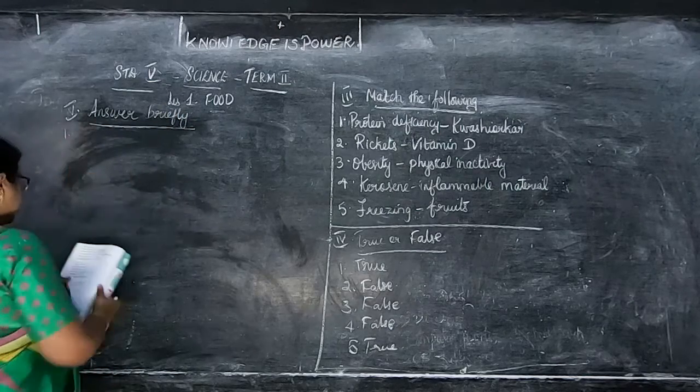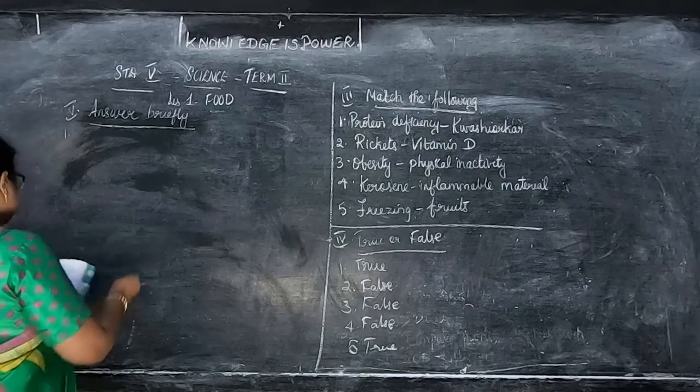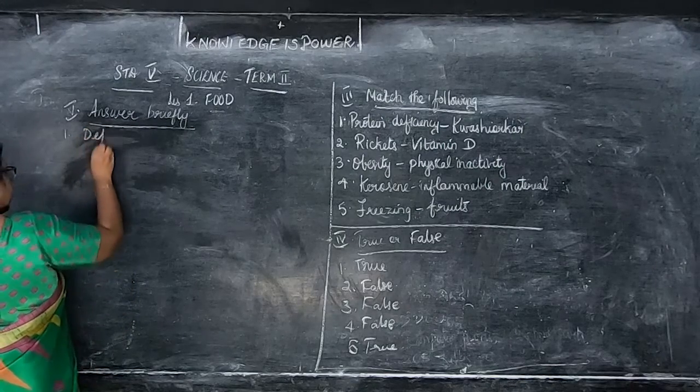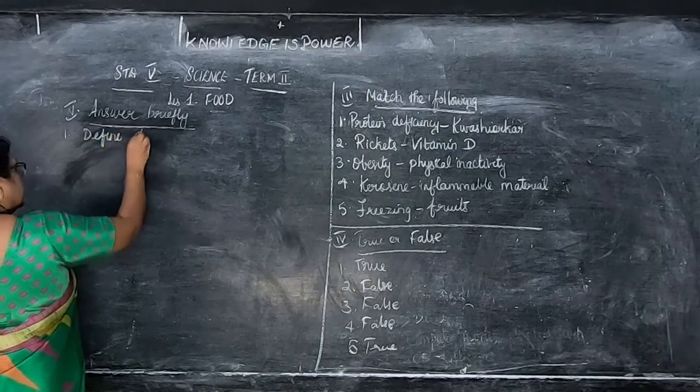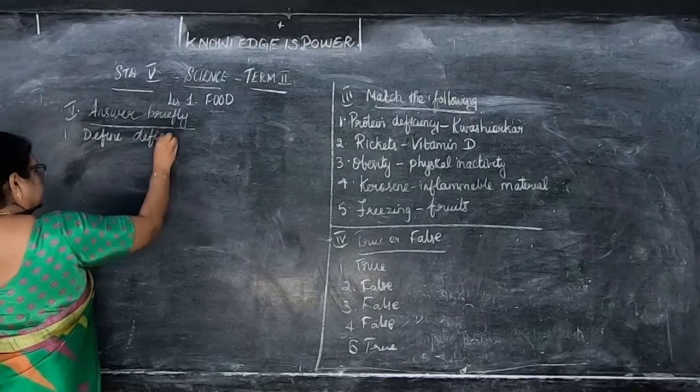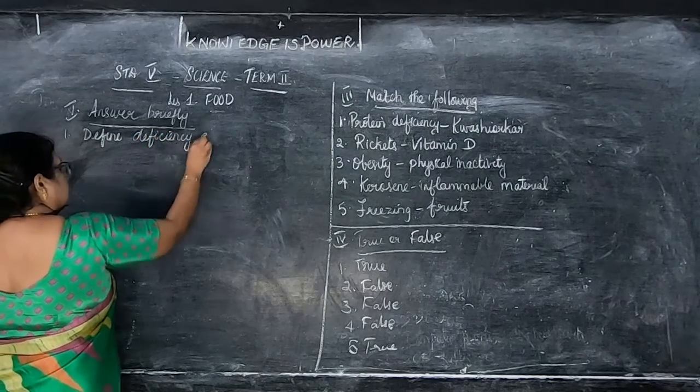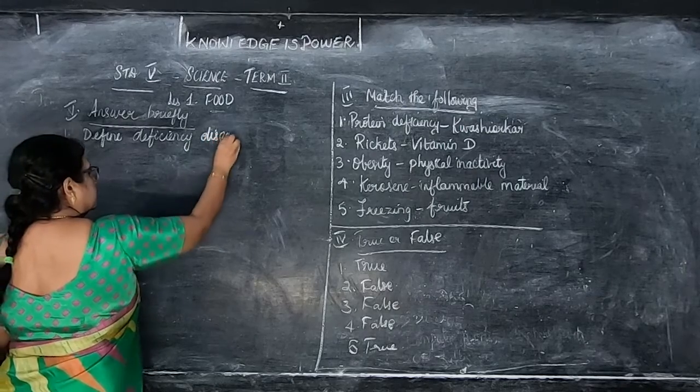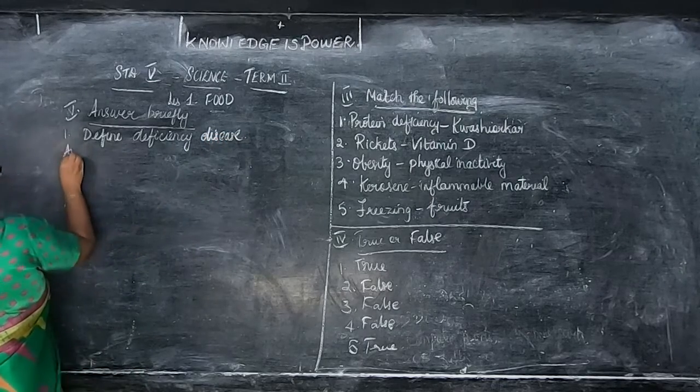So first question is, define deficiency disease. So you have to define this answer.